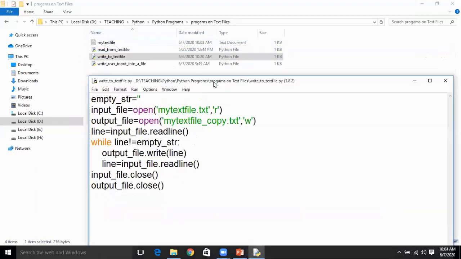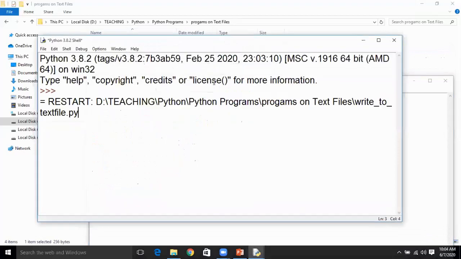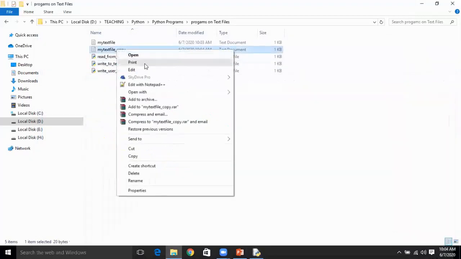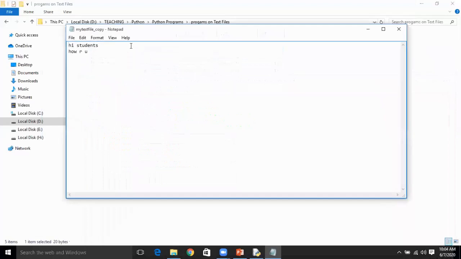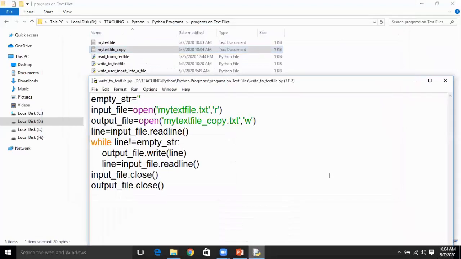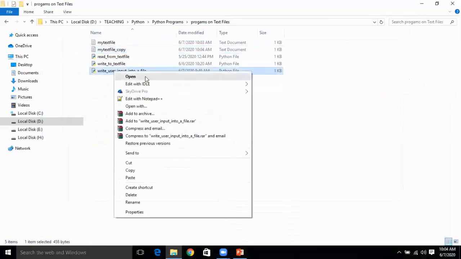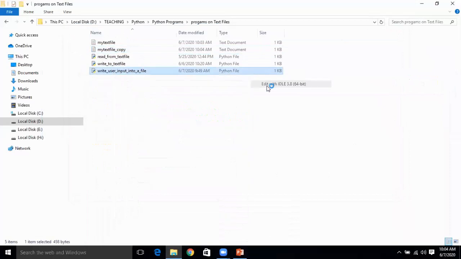I will execute this program. It won't give any output, but in the background it might have created this my text file copy, which will contain the same content of my text file. So this is how you will perform a write to the file.